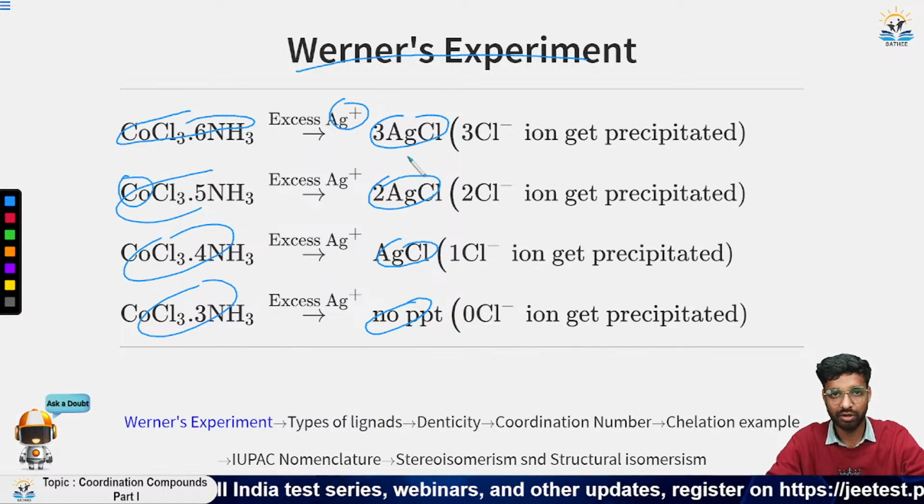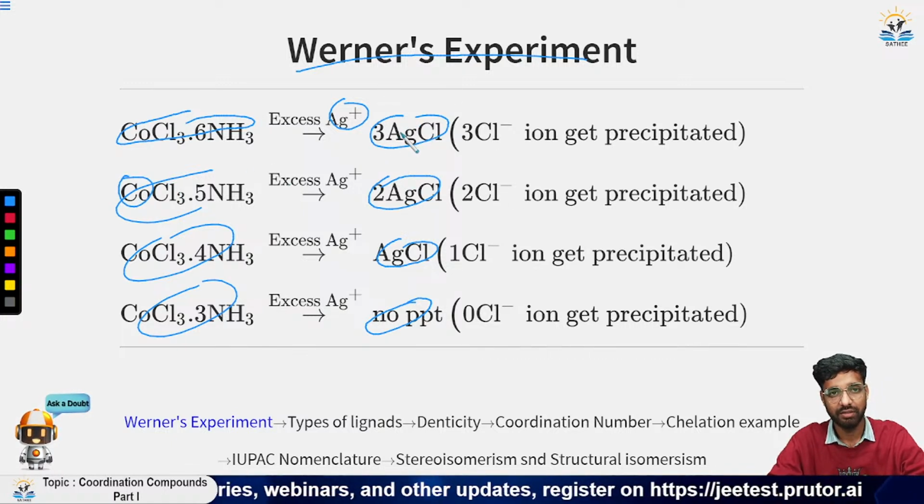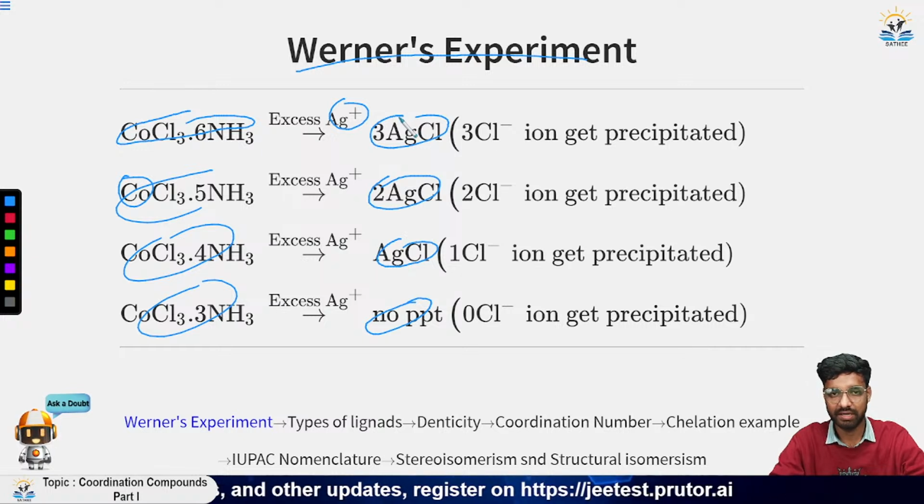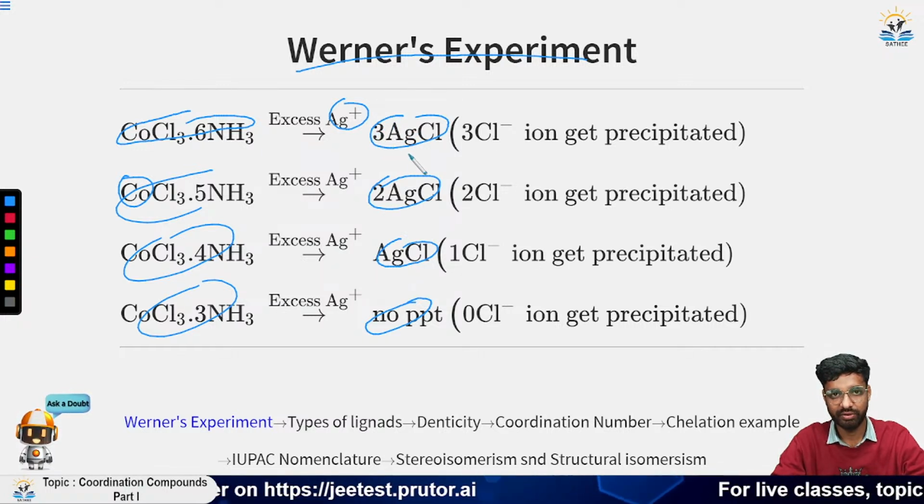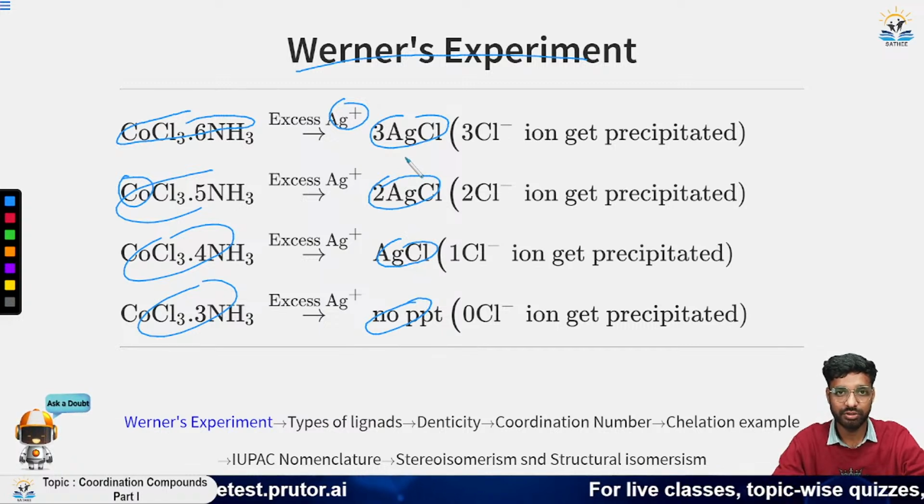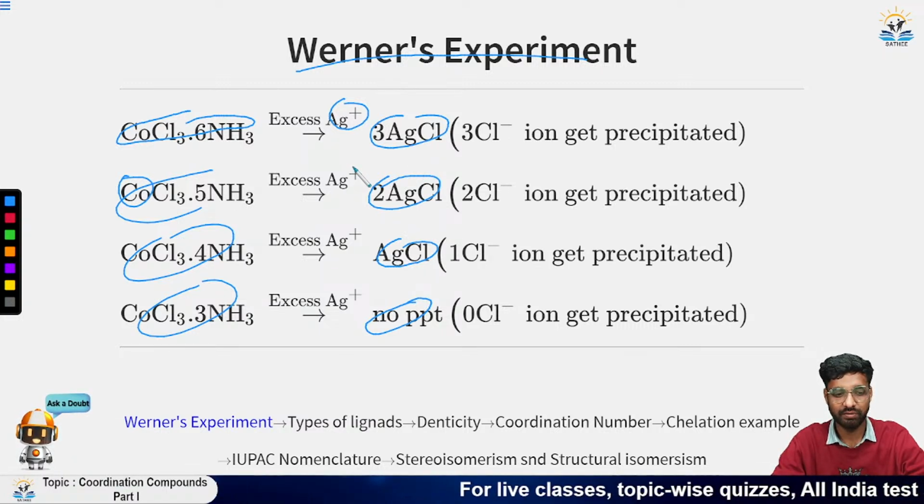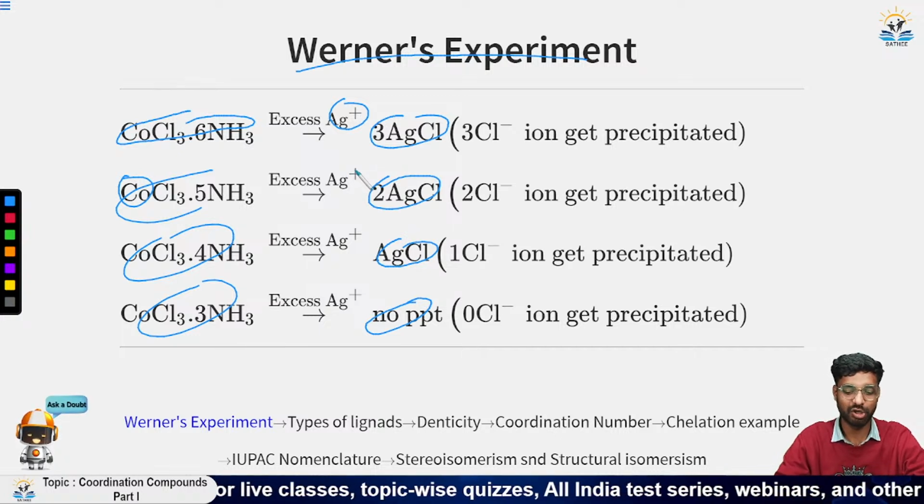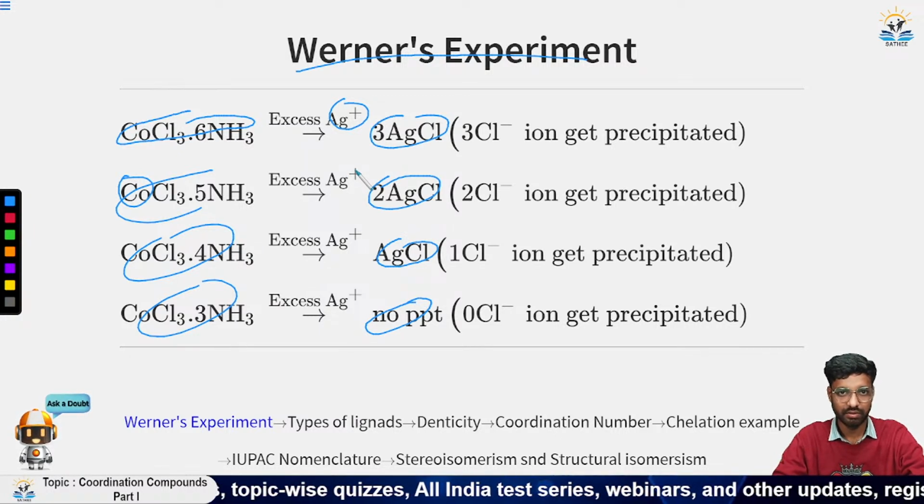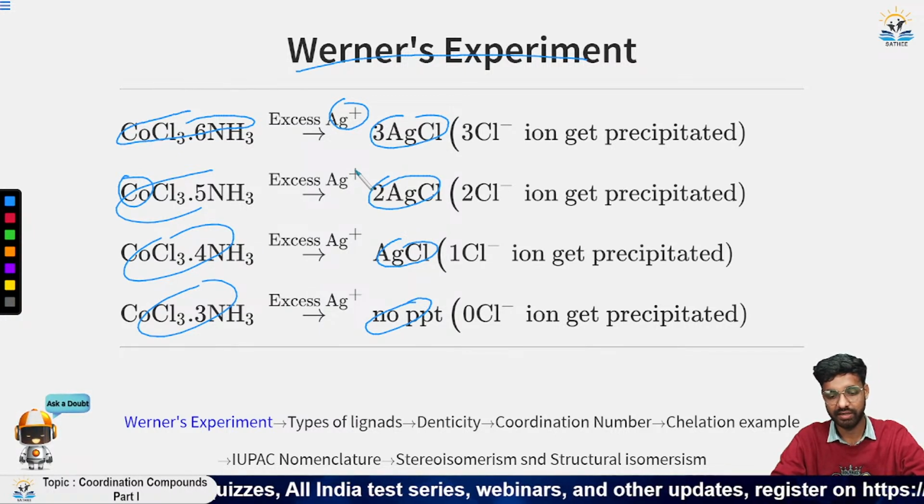For those who do not know why AgCl precipitates, AgCl is a sparingly soluble salt, meaning it is not completely soluble. When it is placed in water, only a very small proportion dissolves, and most of it precipitates, or settles at the bottom of the beaker. So this was the experiment that Werner did.